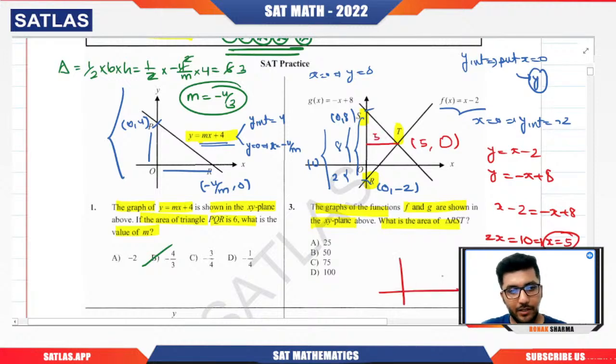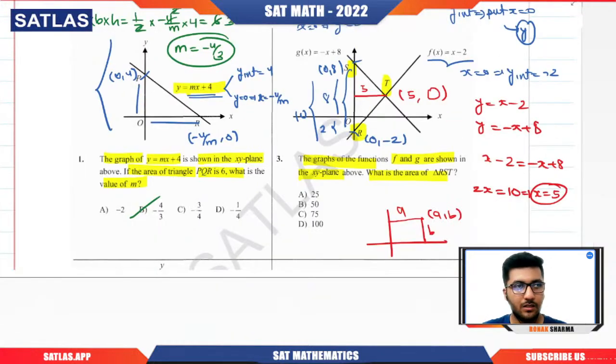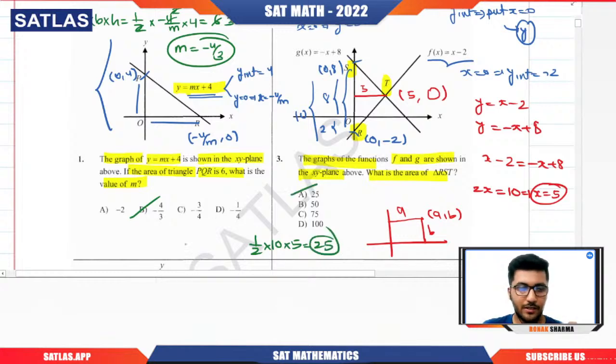If we talk about any point a comma b on the Cartesian plane, this is a, this is b, right? So here this is 5. So what will be the area of the triangle? 1 by 2, base is 10, and the height is 5. So I guess 25 is your answer. Got it?